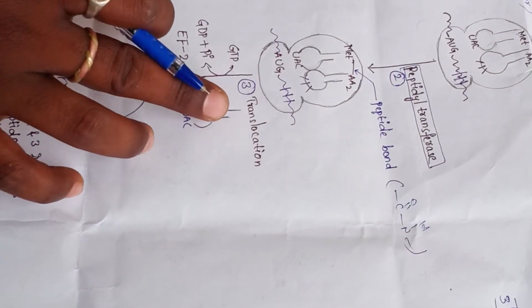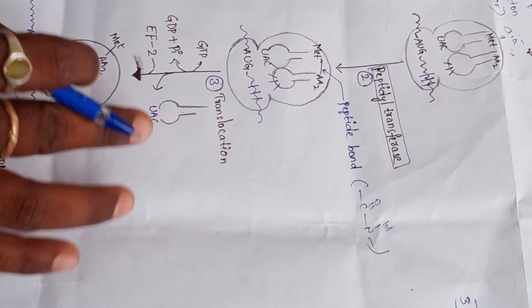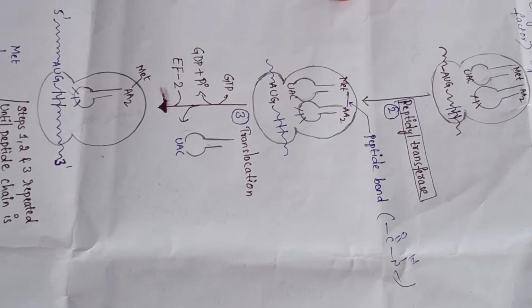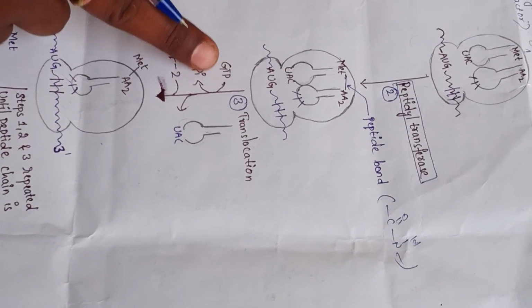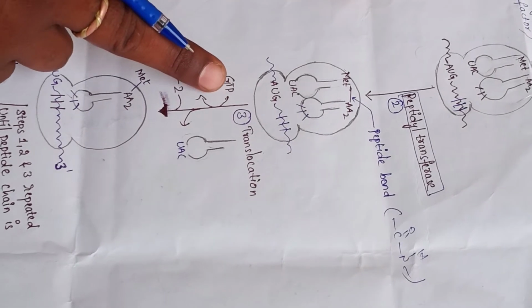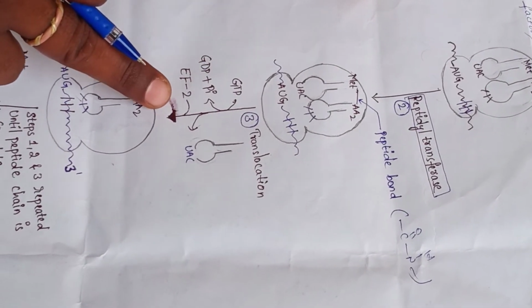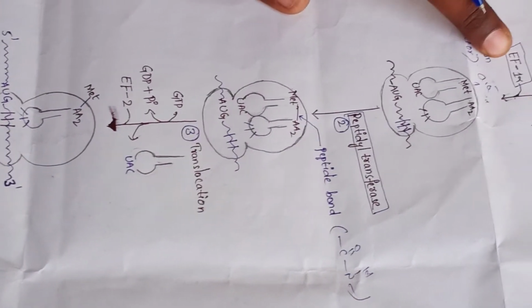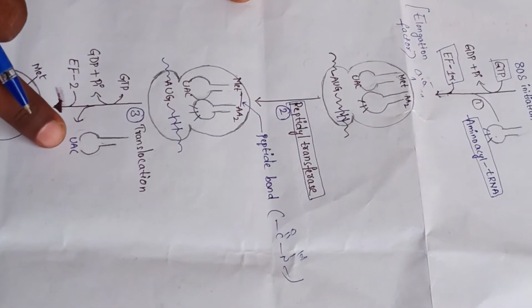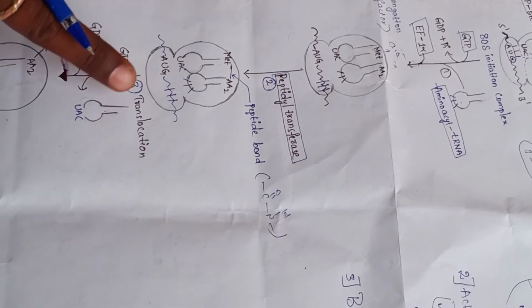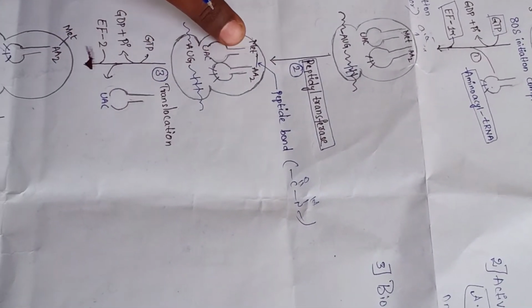Then the third step is translocation. In translocation, what is the main difference between these two? By utilization of 1 mole of GTP, guanosine triphosphate is converted to guanosine diphosphate, and elongation factor 2 is here, and elongation factor 1 is here. One mole of amino acid is added to this structure.